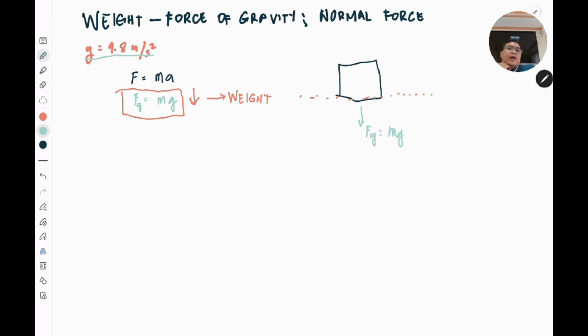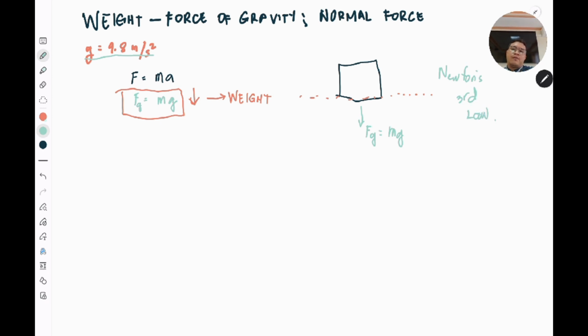Now you might ask yourself, if the gravitational force is always present, then why is it that objects are not moving? Well, we can think of it this way. Since objects are at rest, always recall that Newton's third law states that in every action there is always an equal and opposite reaction.